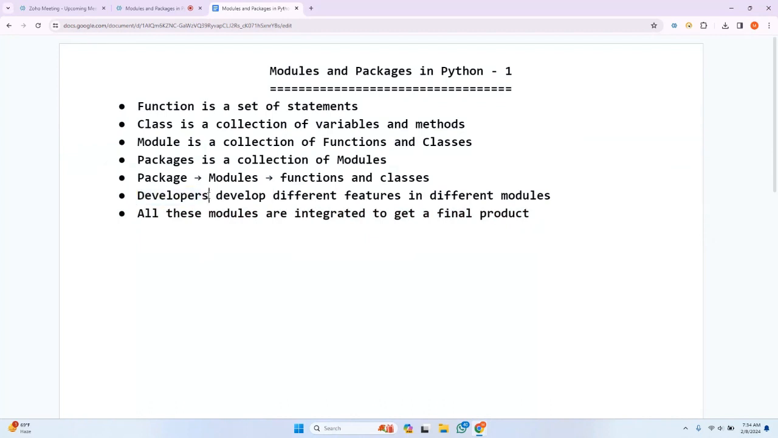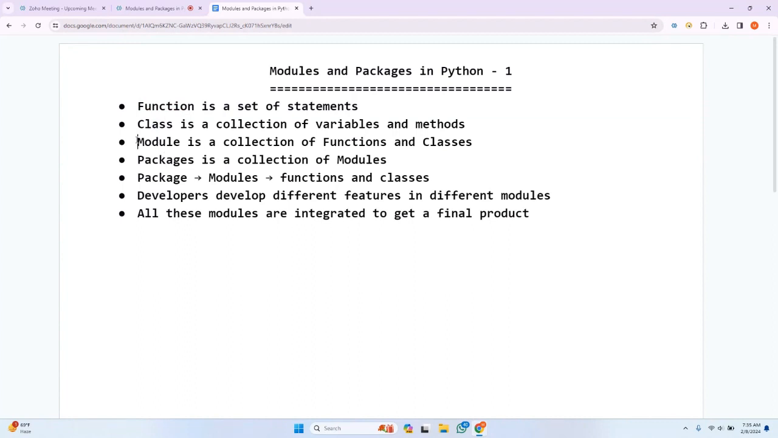Automation testers are also nothing but developers, because they develop automation scripts. At last, they will try to integrate their code in one repo and test the final product. Tester 1 will work on some module of that particular application so that he can develop some automation scripts. Similarly, tester 2 will work on some other module of the application, and they will integrate those 2 testers' code in one repo, and thereafter test the final product as one product. So in this way, you need to understand function, class, module, as well as packages.